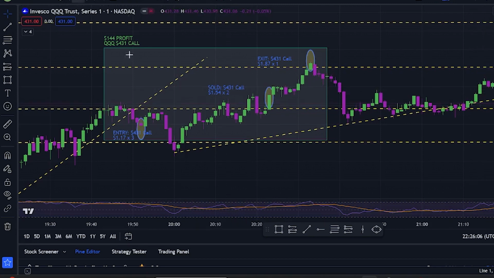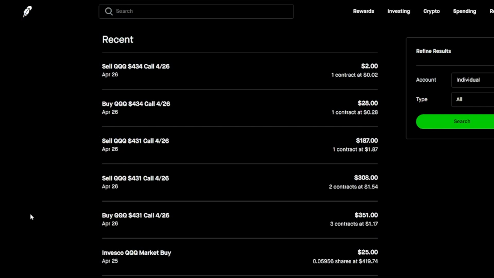But for this play, as you guys can see, my total profit on this was $144. So let's go into Robinhood now and take a look at the receipts. All right, so here we are in Robinhood, just showing you guys the receipts.